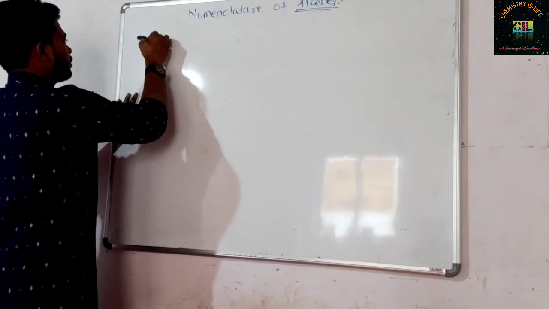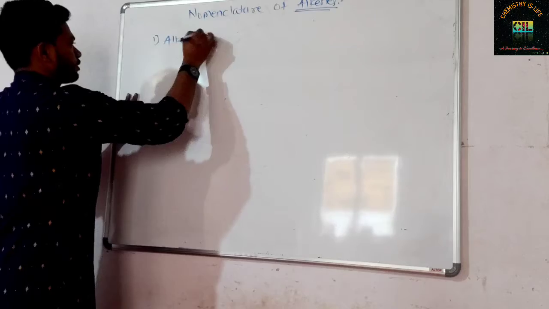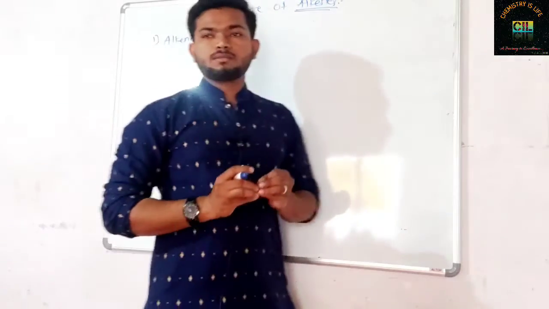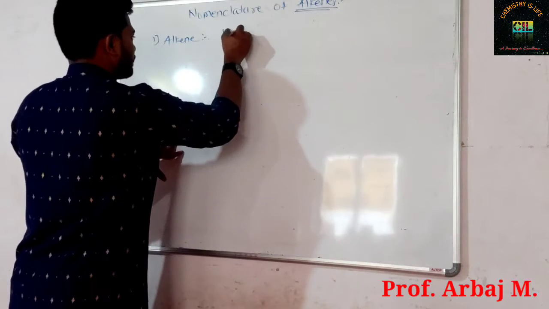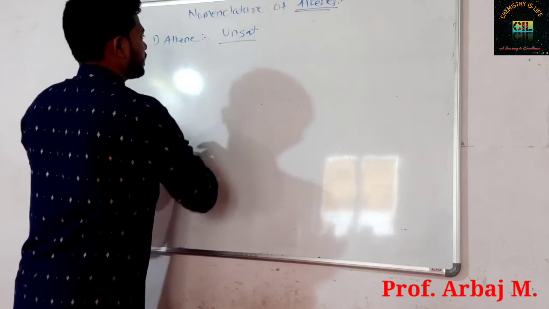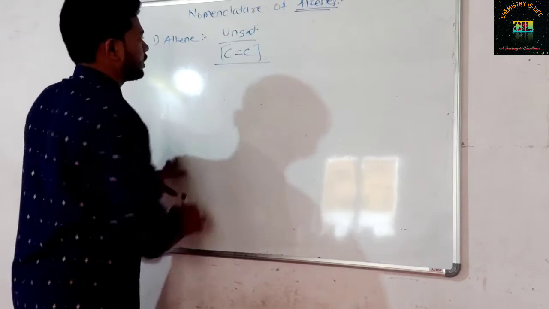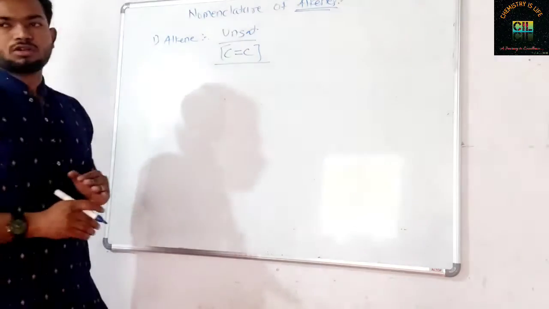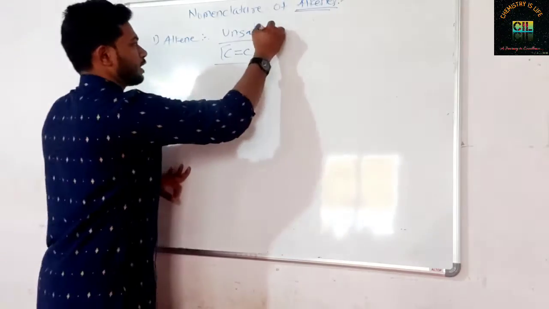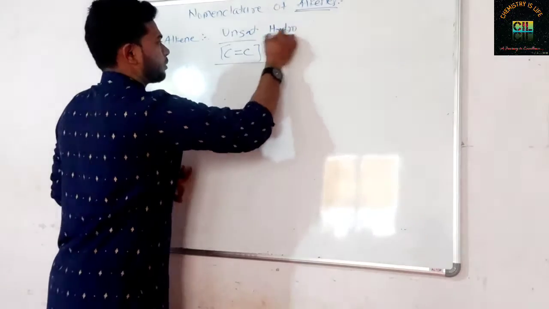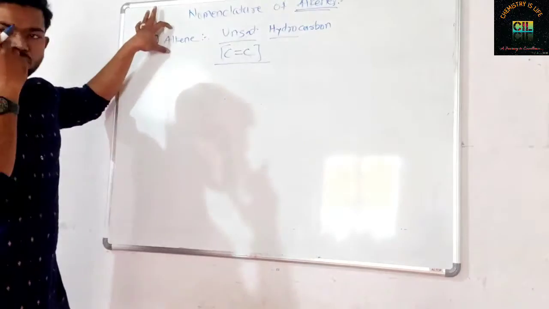First of all, what is the meaning of alkene? We know that alkenes are unsaturated hydrocarbons, because they contain a carbon-carbon double bond. There are two classes of unsaturated hydrocarbons: one is alkene, the other is alkyne. Alkenes are the unsaturated hydrocarbons which contain a carbon-carbon double bond. This is the definition of alkene.